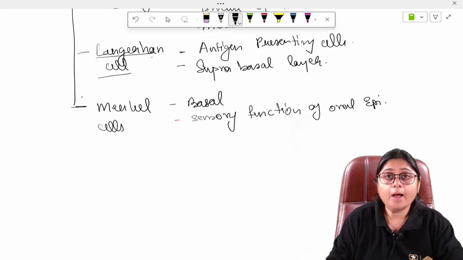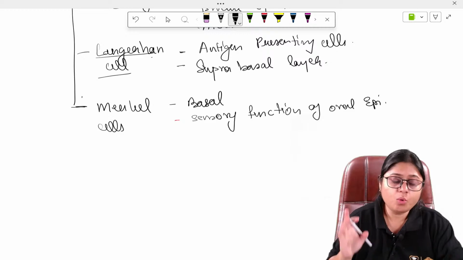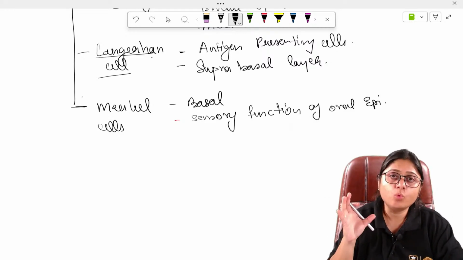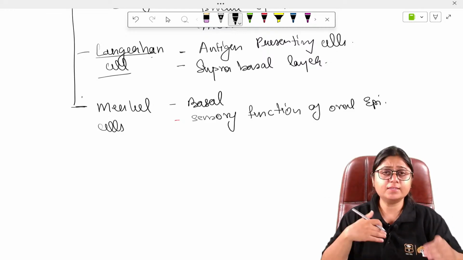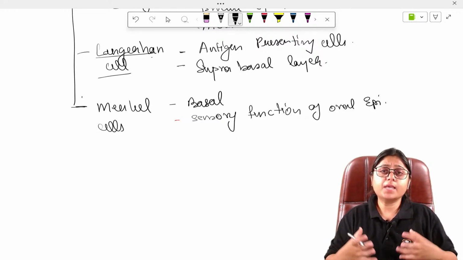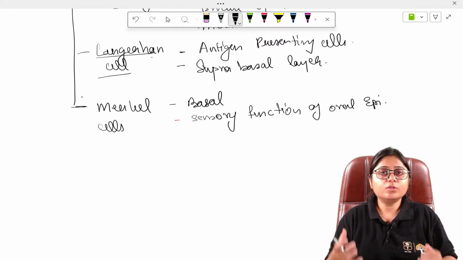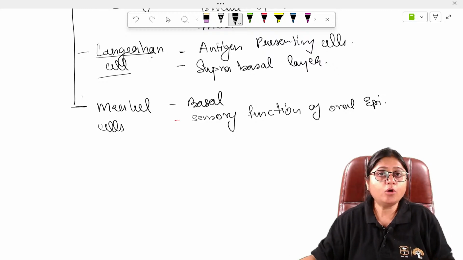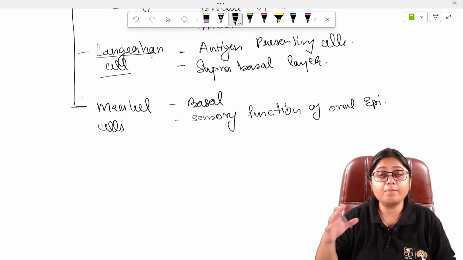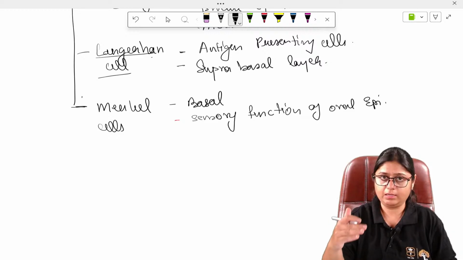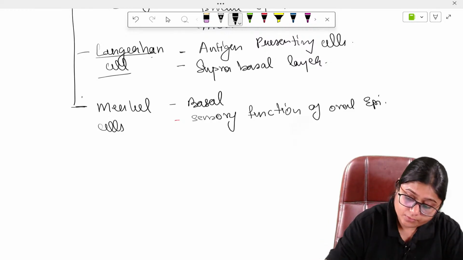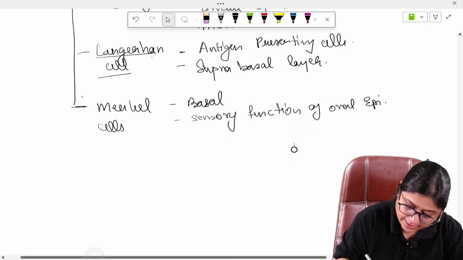Now let us come to one important topic, which is the keratin proteins. We are studying the various keratin proteins which are present. Various studies were done to find out which type of keratin proteins are present in different layers of the epithelium. So the next topic is cytokeratins.